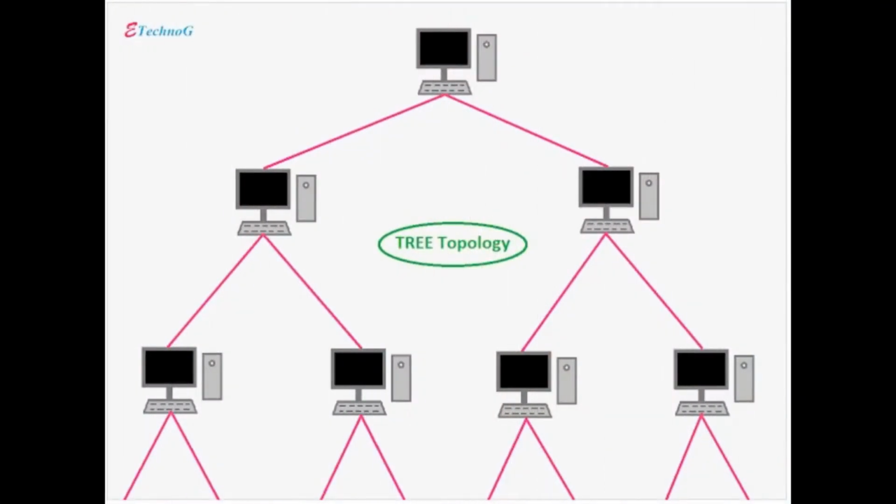The last topology is tree. It is a hierarchical model that has 3 layers. First, core layer. Second, distribution layer. And third is access layer. The advantages of this topology are that it is scalable, easy to implement, and easy to troubleshoot.